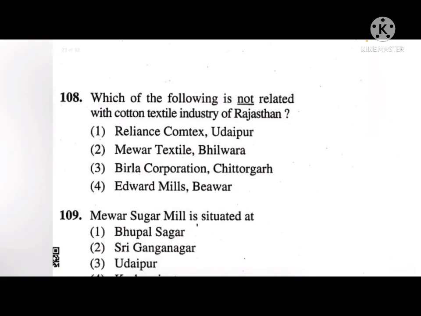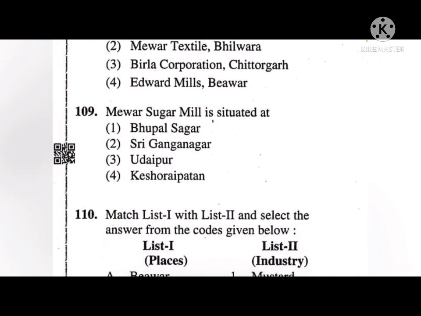Next, which of the following is not related with cotton textile industry of Rajasthan? Option number 1, 2, 3 and 4. The correct answer to this is 3. Birla Corporation, that is in Chittor. Next, Mewar sugar mill is situated at Bhupal Sagar, Sri Ganganagar, Udaipur or Kishori Patan. Okay, so the correct answer to this is first, that is Bhupal Sagar.